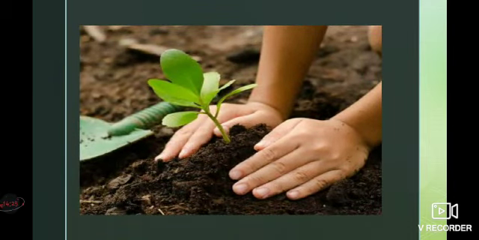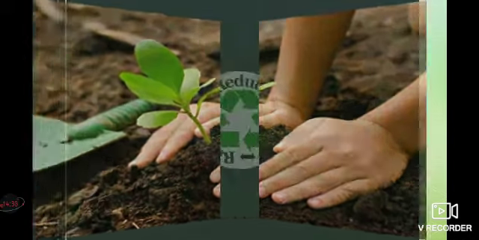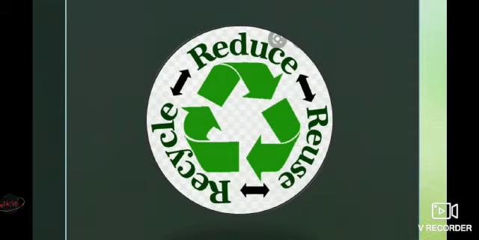And next one is to plant more trees, because trees control the increasing level of greenhouse gases in the atmosphere. And next one is to reduce, reuse and recycle resources, which is a way to prevent global warming. So these three Rs are used to reduce global warming: reduce, reuse and recycle. So these are the preventive measures of global warming.